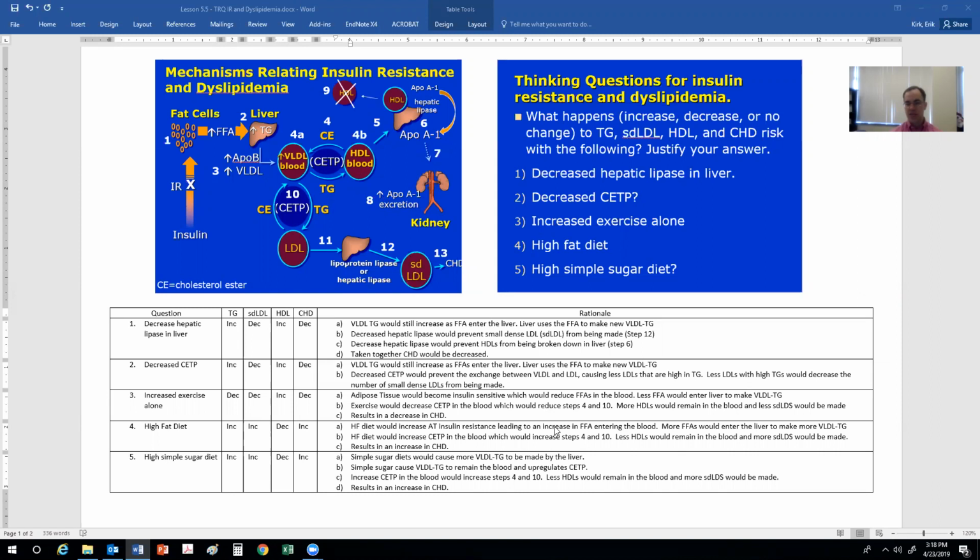All right, if you didn't get it the first time, try again. Make sure you understand the rationale as to how the results were the way they were. And again, continue to practice on Blackboard and look over the pathways.